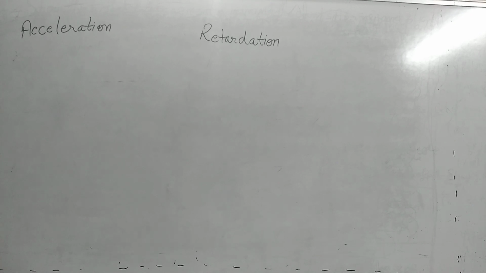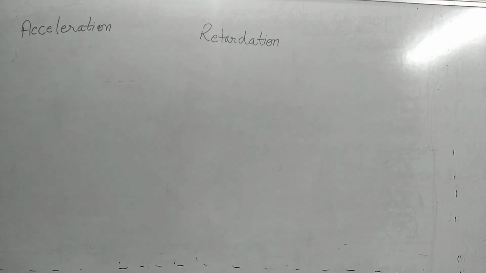So what can we say about acceleration? Acceleration means velocity of a body is increasing with time, and retardation means velocity of a body is decreasing with time. So how can we define it?